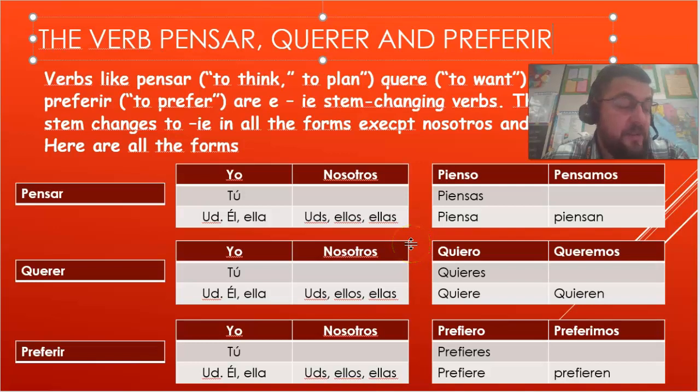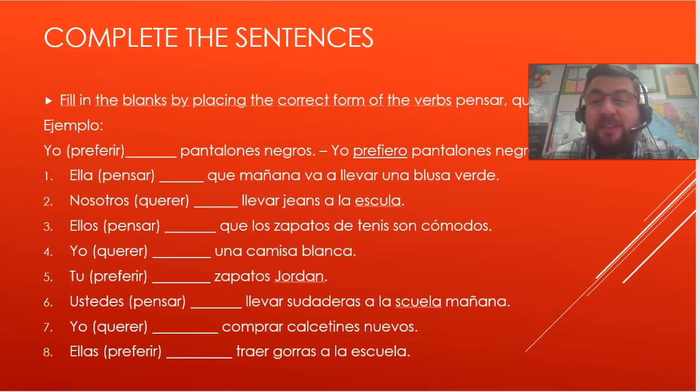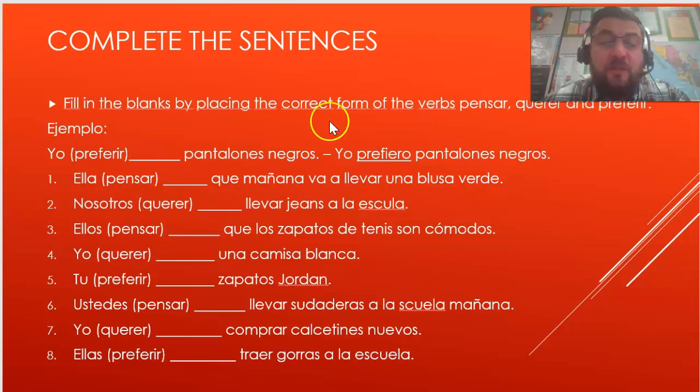And the first two letters for today's DOL are CO. CO. Alright. So, now we have to complete these sentences. Fill in the blanks by placing the correct form of the verb pensar, querer, o preferir. Right? So, for example, yo preferir blank pantalones negros. So, you would say, yo prefiero pantalones negros.